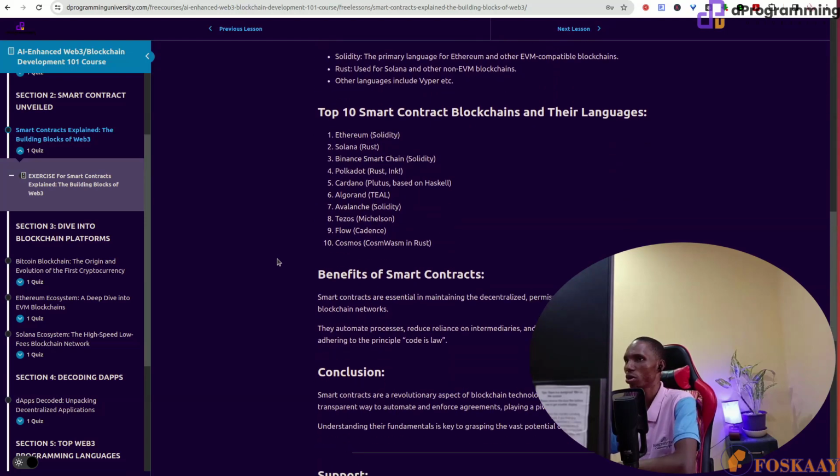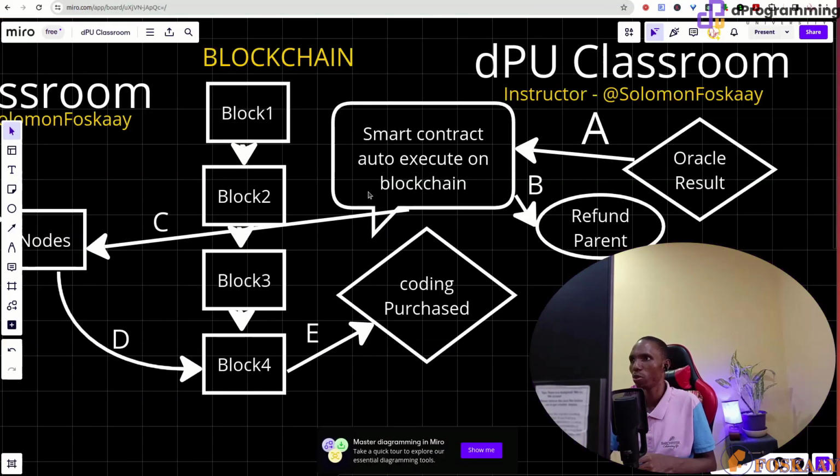Once you understand this, the rest is the code, because all these things must be put in code. That's when you talk about the programming language and the programming tools to become a smart contract developer. A lot of those are coming up in other lessons before we move to programming proper.